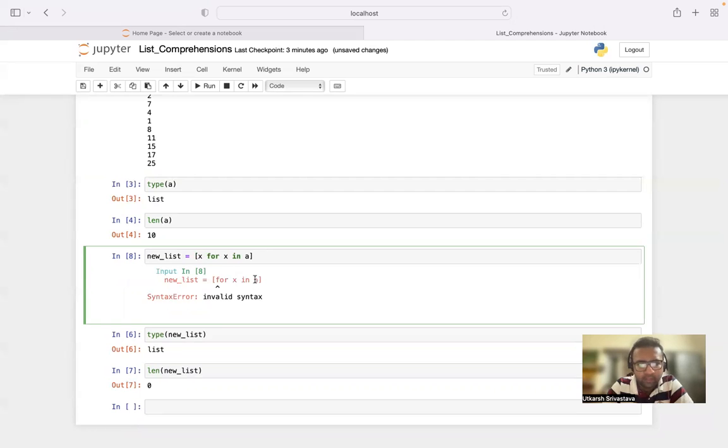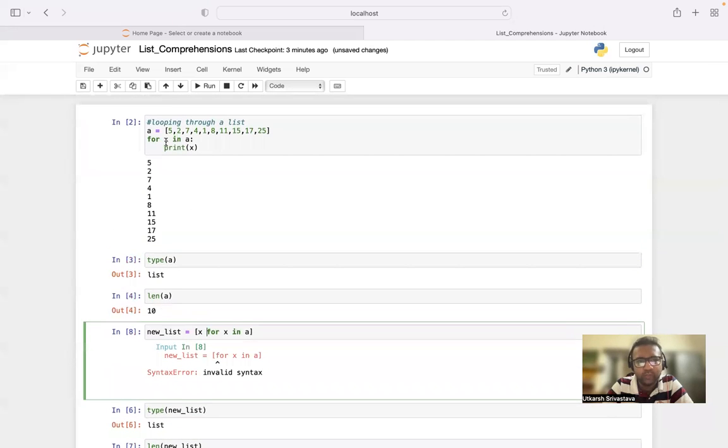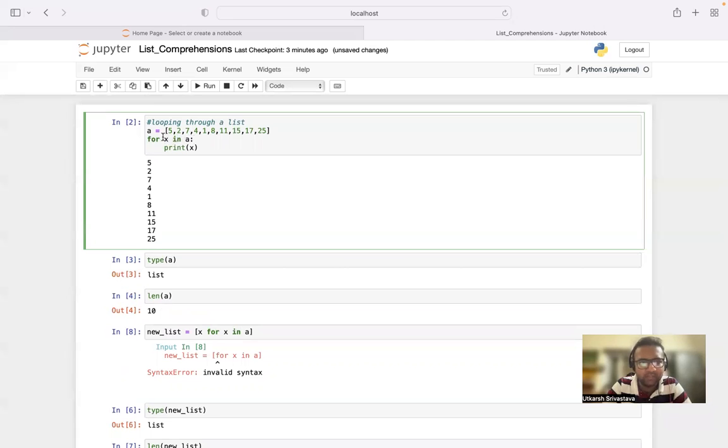x for x. Now, we applied this operation. That means loop. Remember, loop is an iterative process. So it keeps on repeating itself until the last condition is met. So in this case, x will read out all the elements of a, and not only read, it will align each and every element of a within x.